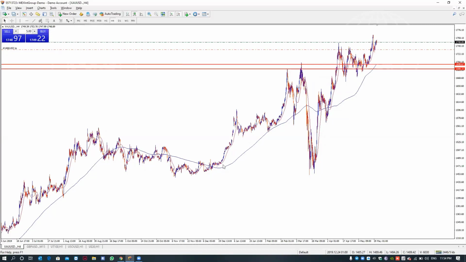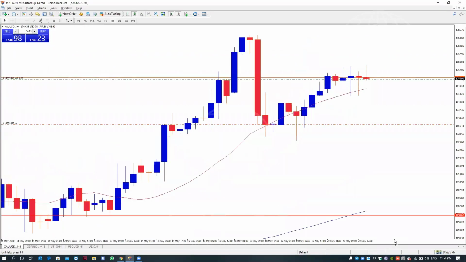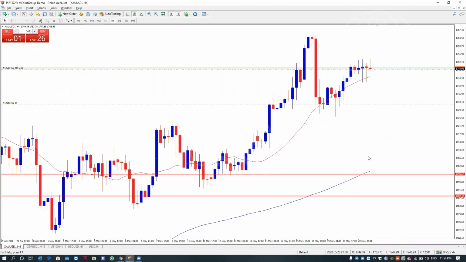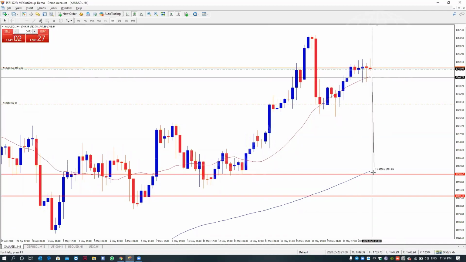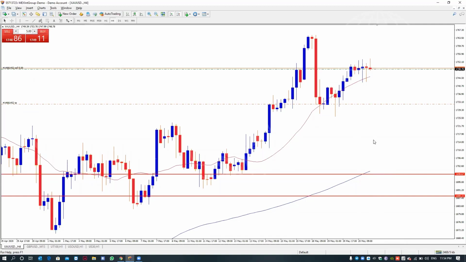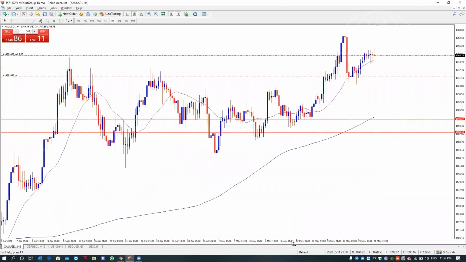If there are a lot of gaps, for example right now there are too many gaps, 400 pips is too much. So this is not the right way to enter the market. When they close near the 200 moving average, you can enter the buy.